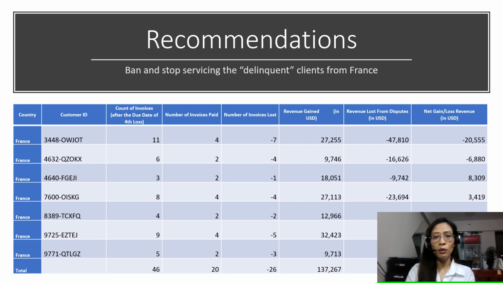Yellevate provided complete services, and the quality of services is out of question. The table shows that Yellevate is just wasting resources with a total loss of 171,734 US dollars from disputes. Although these clients comprise 25% of the total business in France, the company should consider that if this practice of getting away with unsettled invoices continues, Yellevate will eventually drain its profit. There is a net loss of